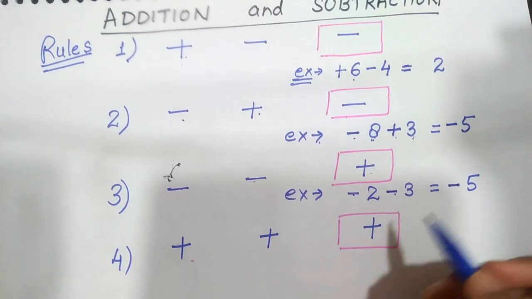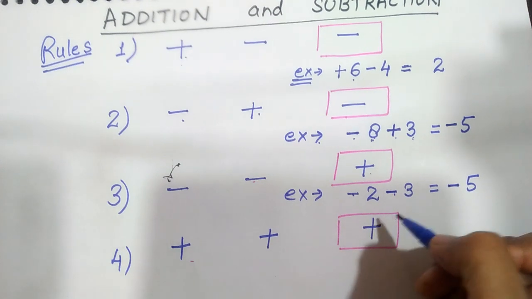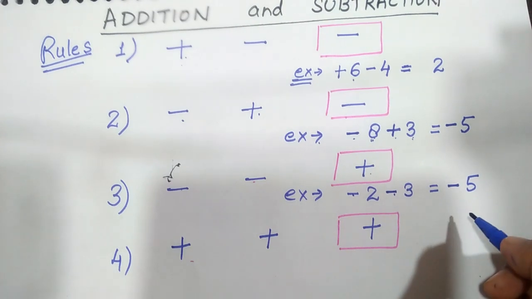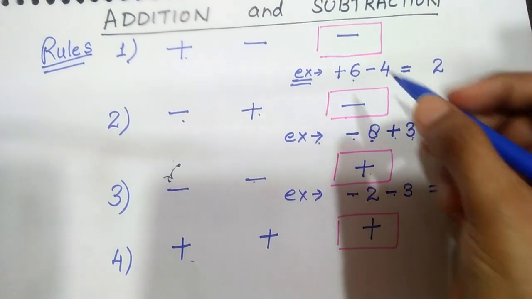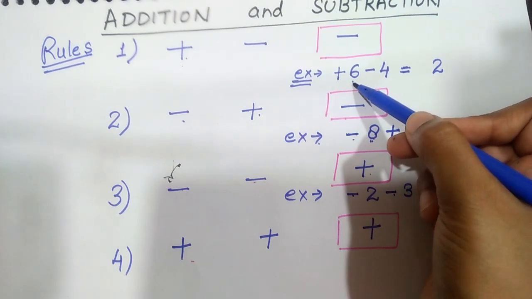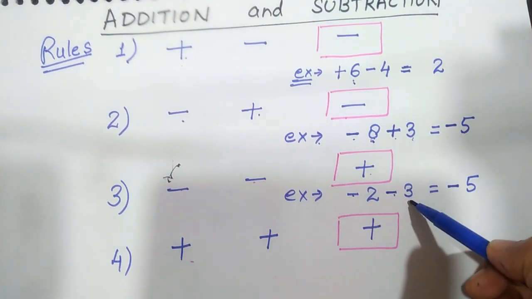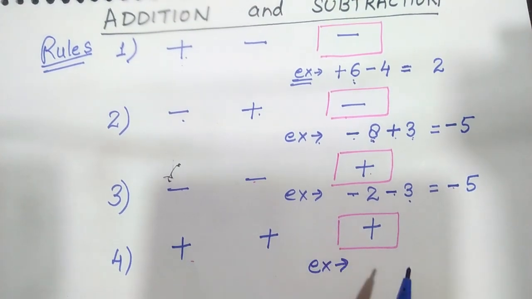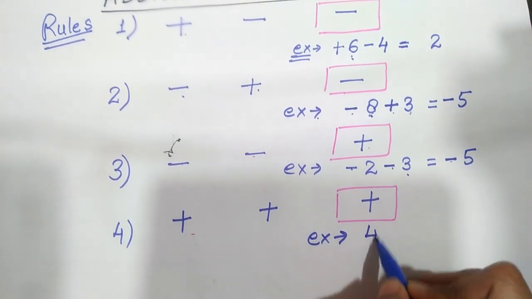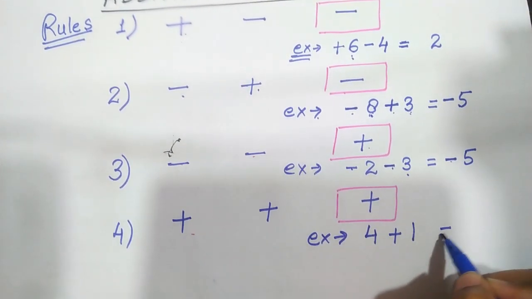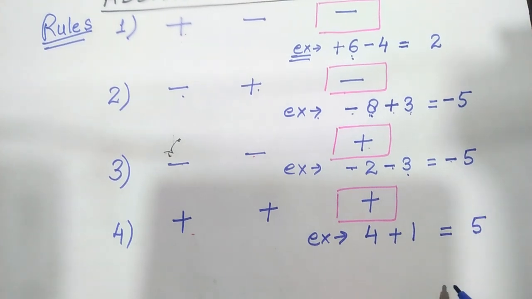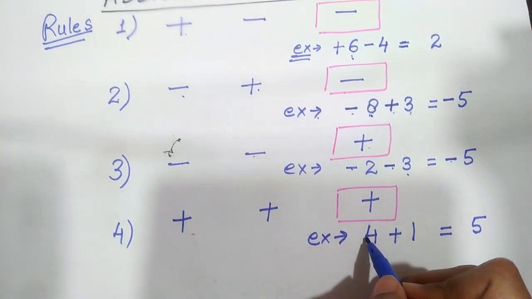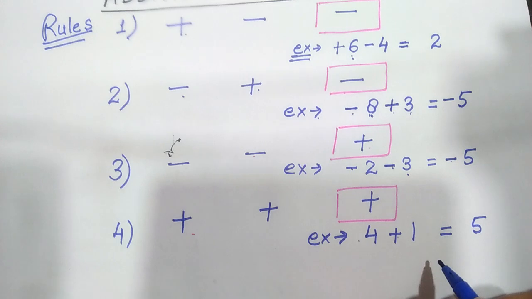And in another way, it is the addition of two negative numbers, which is again a negative number. But here, for your convenience, we look only at the sign of the greatest number. Whatever is the sign of the greatest number, it will come in the result. For this example, two numbers are positive, 4 plus 1. The result is 5. Plus plus plus. Here again we look at the sign of the greater number which is plus. So, plus will come here.